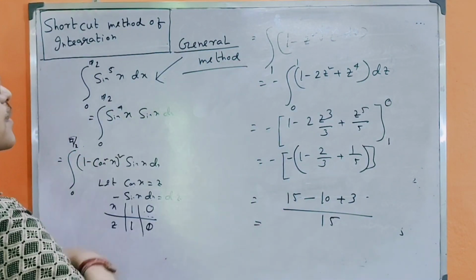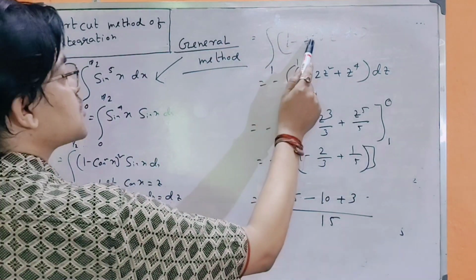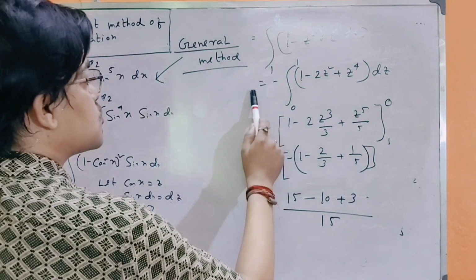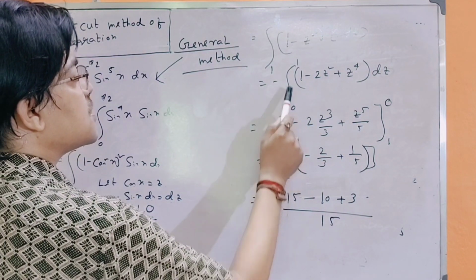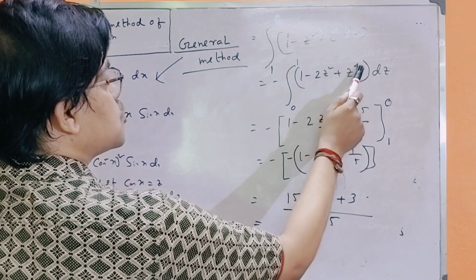Now integration 1 to 0 of (1 − z square) whole square into minus dz is equal to minus integration 0 to 1 of (1 − 2z square + z to the power 4) dz.